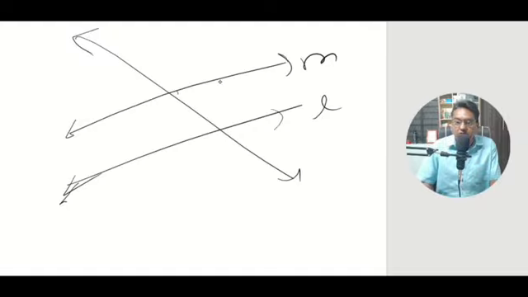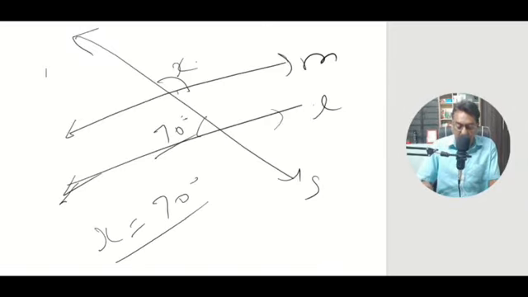Now in this case, for example, this is x here, and this angle is given as 70 degrees. Immediately it should come to your mind that these two are alternate interior angles, and when two parallel lines are cut by a transversal S, then you immediately put x equal to 70 degrees.